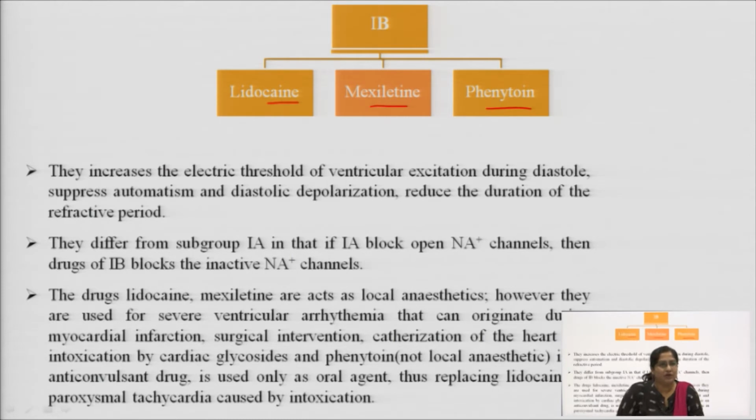So, class 1B increases the electrical threshold of ventricular excitation, which can be in any ventricle, left or right. During diastole, it suppresses automaticity and diastolic depolarization, and it reduces the refractory period duration. So it works on the ventricular part where excitation happens in the diastolic phase, and ultimately there is a reduction in the duration of the refractory period.